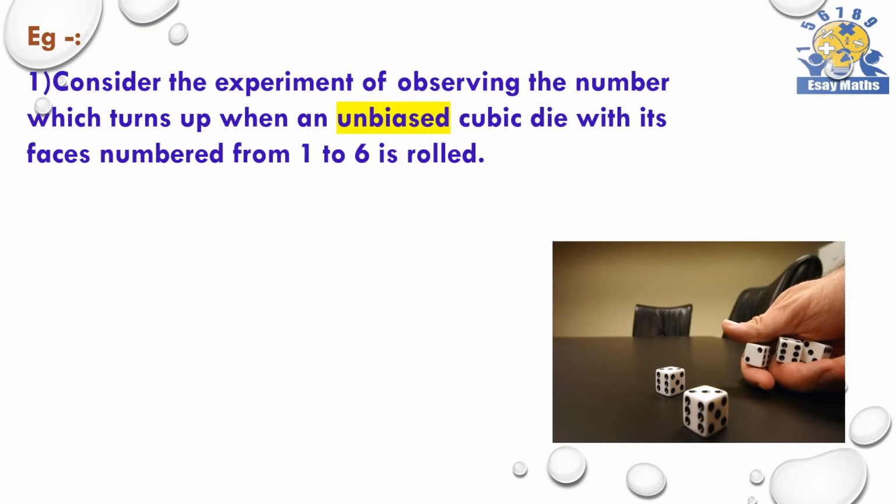Let's go and find the probability of an event. First example, consider the experiment of observing the number which turns up when an unbiased cubic die with its faces numbered from 1 to 6 is rolled. Sample space is with the elements 1, 2, 3, 4, 5 and 6. So the number of elements in the sample space is 6.